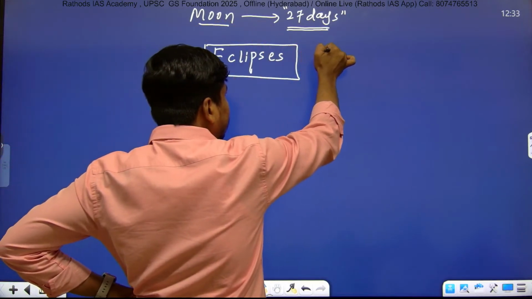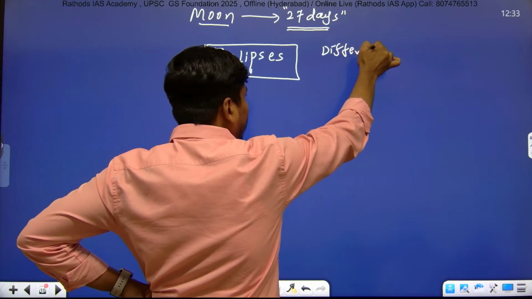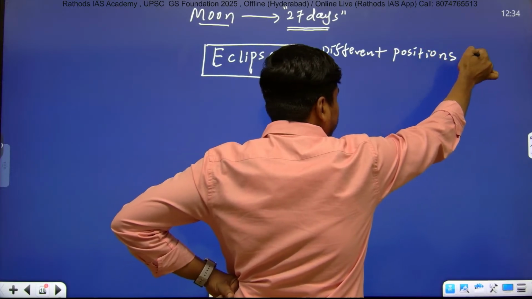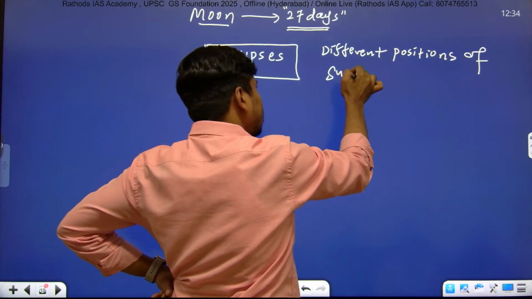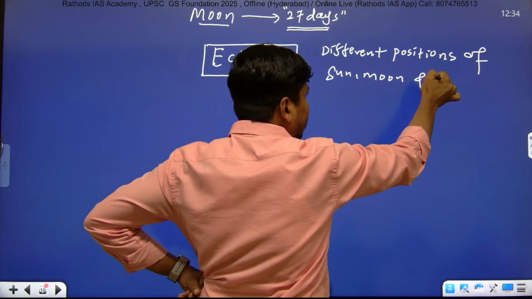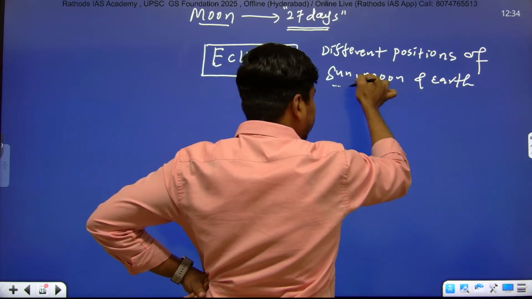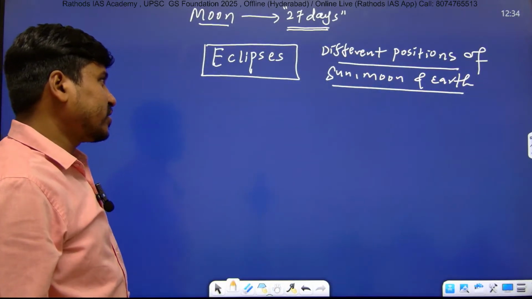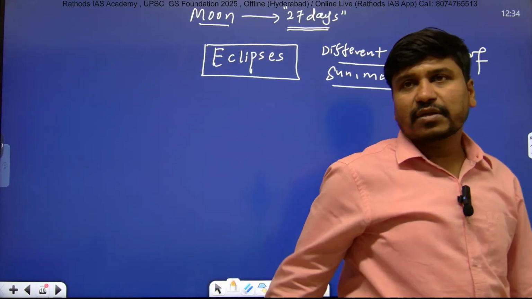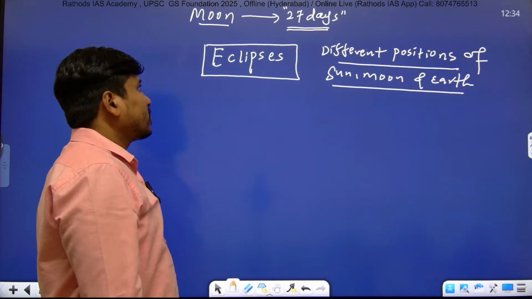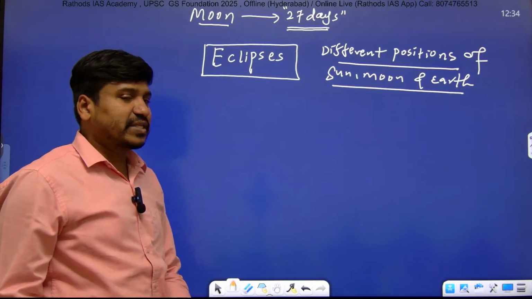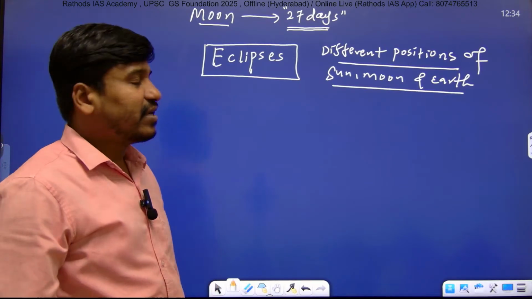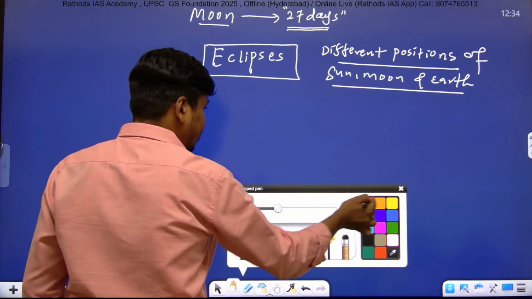Different positions of sun, moon and Earth cause two types of eclipses. Eclipse meaning grahan, right? Two types of eclipses.